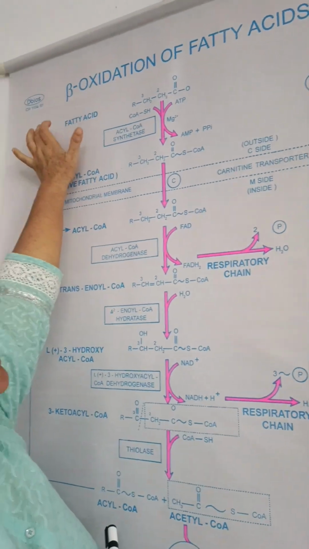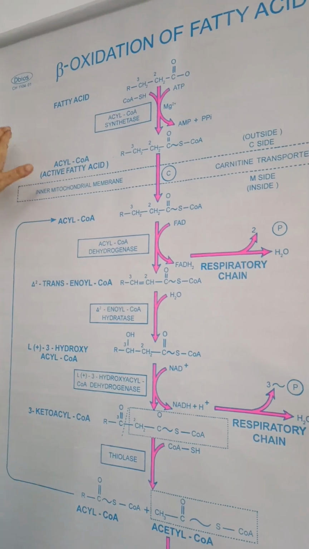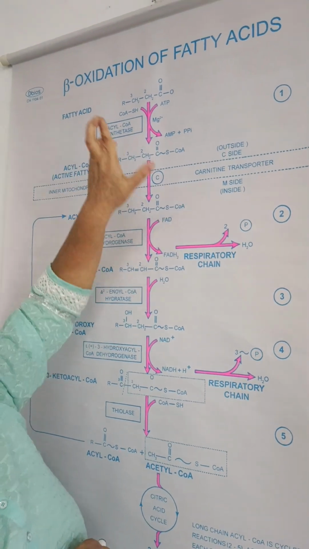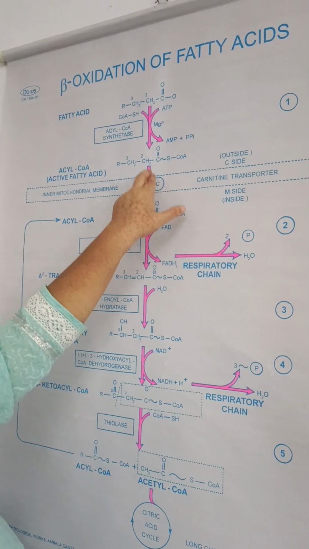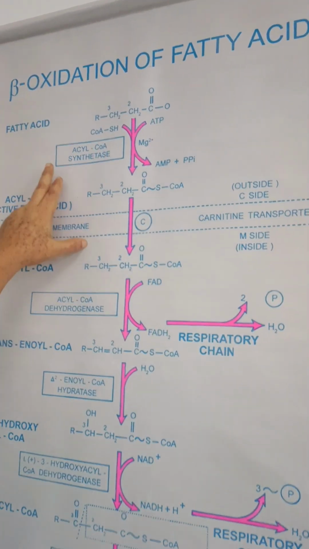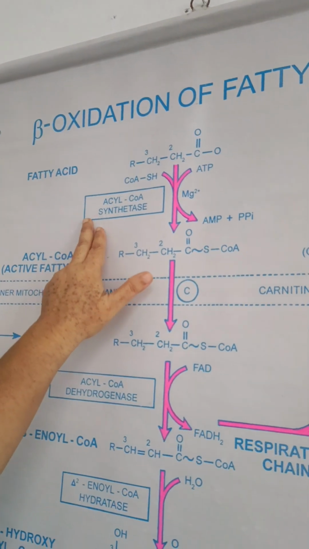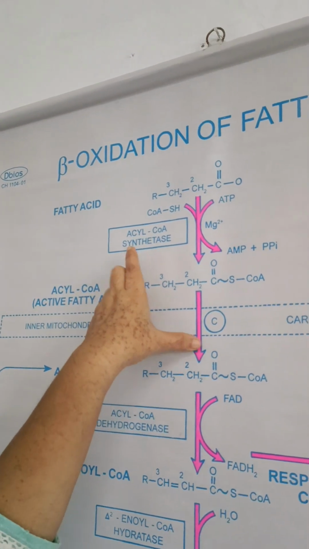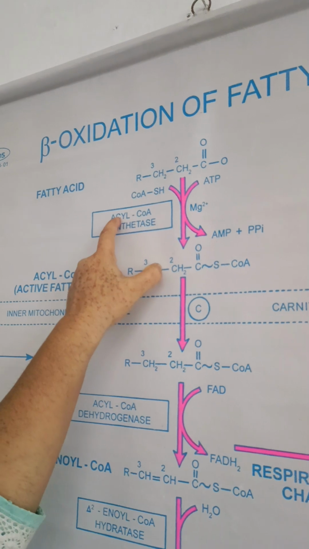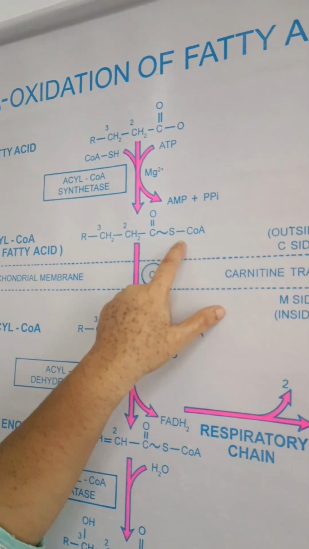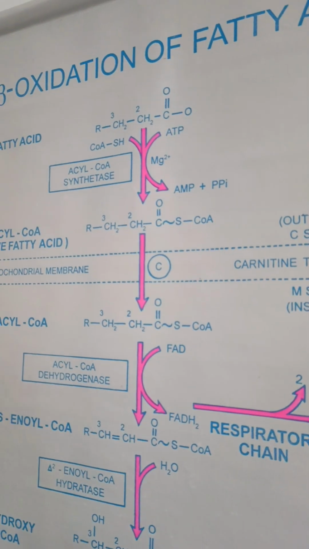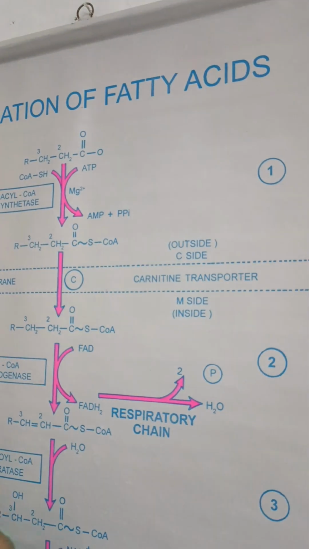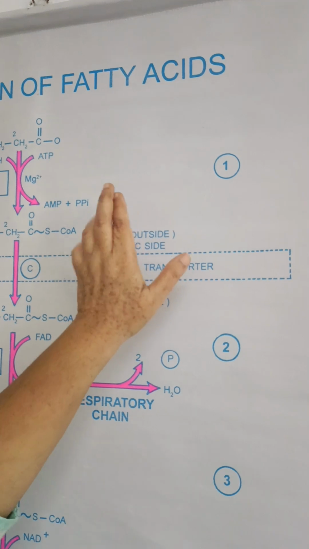So coming to the first step of beta oxidation, the first step is activation, where we are activating the long chain fatty acid with the help of carnitine, magnesium ions and the ATP in the presence of an enzyme, acyl-CoA synthetase. Now the name of the enzyme itself is telling you that it will synthesize the acyl coenzyme A. This is the coenzyme A portion. So this first step is activation, which is in the outer membrane of the mitochondria.